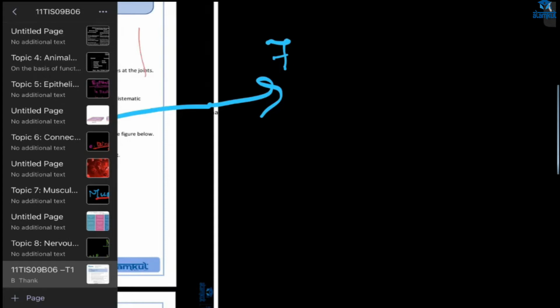The first thing, both Razi and Advika have written: whether the tissue is made up of one type of cell, that is simple, or more than one type of cell, complex. That's the same thing I have written, but in different language.